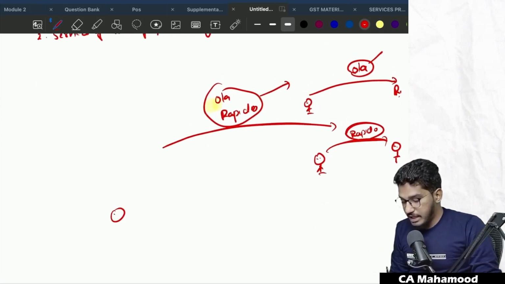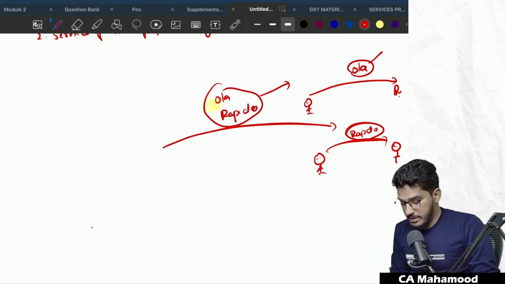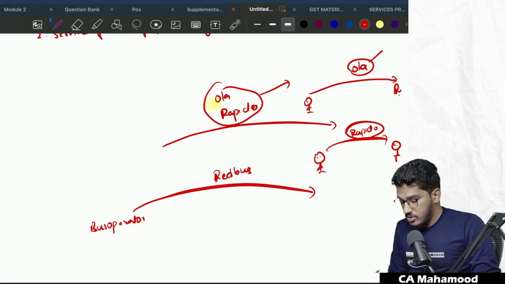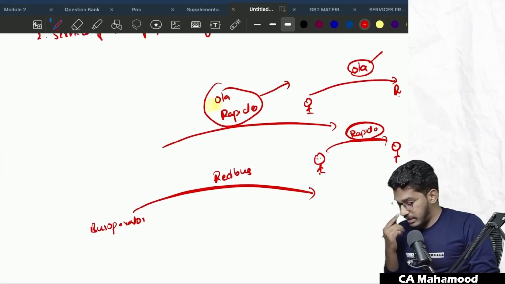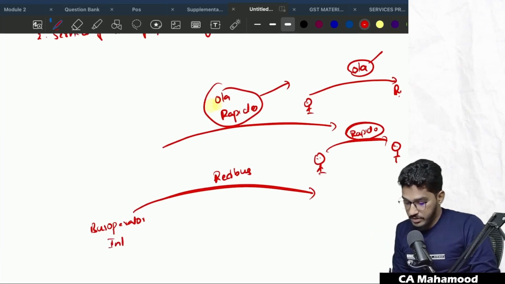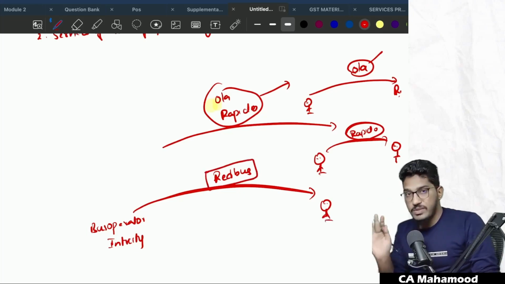For example, if a person is providing services, for example, let me put it this way, there is a bus operator. So this bus operator is providing services of transportation of passengers through e-commerce platform. Take for example, Redbus. Let us take some transportation service name. For example, Intercity. So Intercity is a bus operator. They are providing transportation of passenger services to the customers. But this service is getting provided through e-commerce operator who is Redbus.